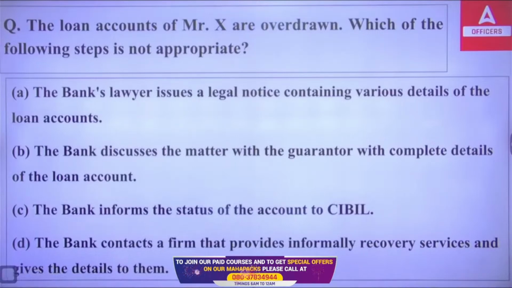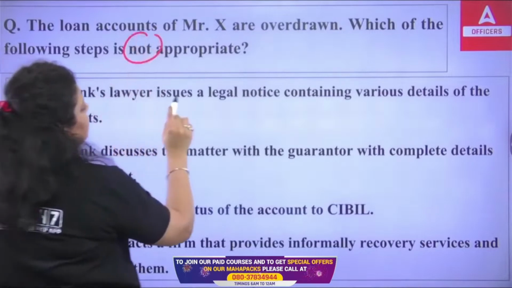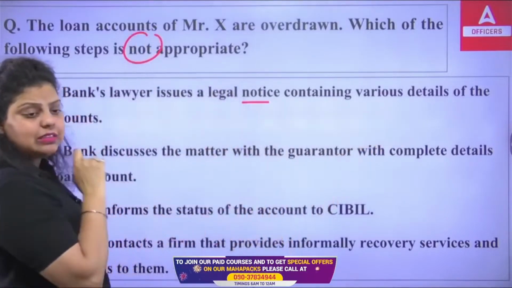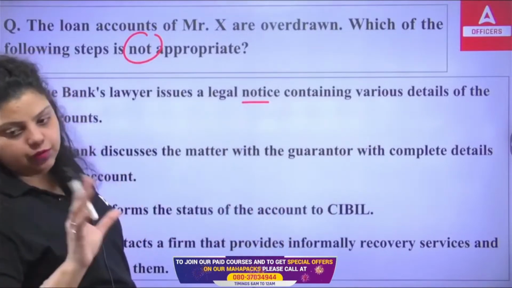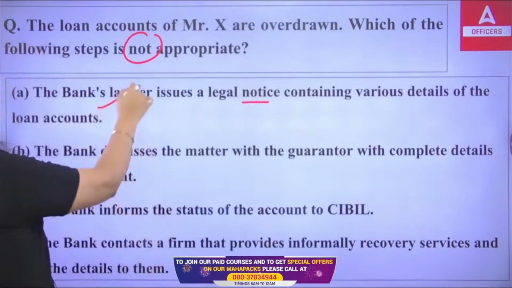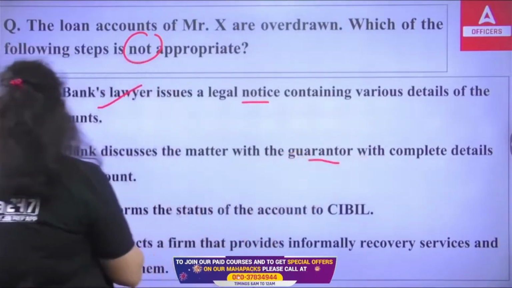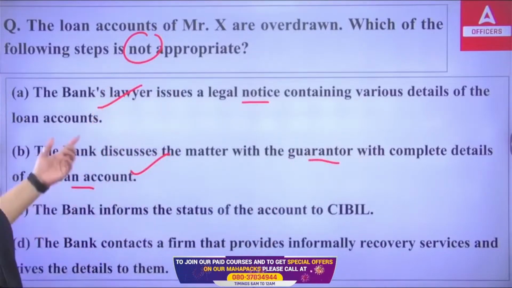Which of the following is correct? So it is not an appropriate step. First, the bank's lawyer issues a legal notice containing various details of the loan account. This is an appropriate step. After seeing the overdrawn limit, you have to issue a legal notice. This is true. The bank discusses the matter with the guarantor with complete details of the loan account. This is also true. After facing the overdrawn condition, you have to talk with the guarantor about that.